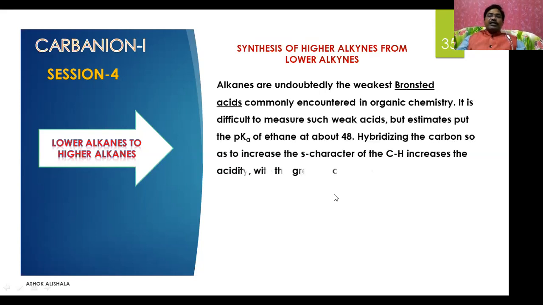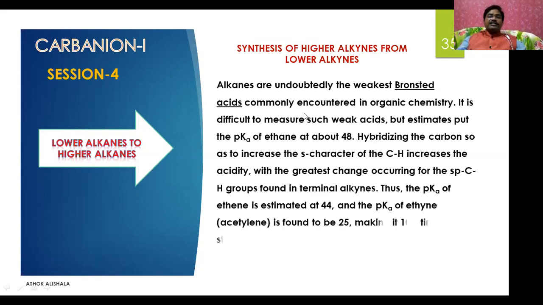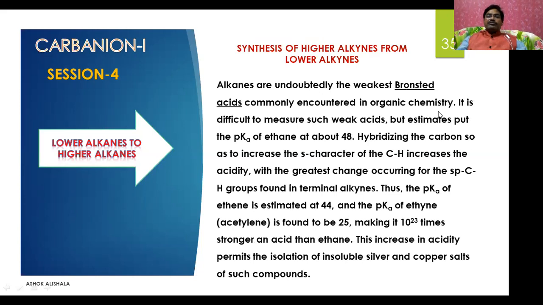Alkanes are undoubtedly the weakest Bronsted acids commonly encountered in organic chemistry. It is difficult to measure such weak acids, but estimates put the pKa of ethane at about 48. Hybridizing the carbon so as to increase the s character of the carbon-hydrogen bond increases the acidity, with the greatest change occurring for the sp carbon-hydrogen groups found in terminal alkynes.